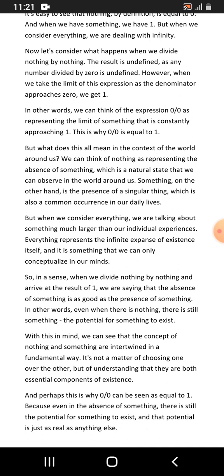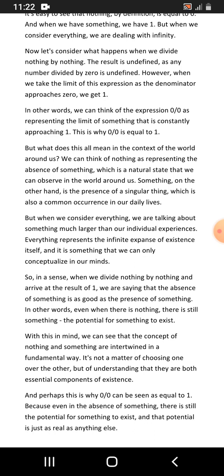So, in a sense, when we divide nothing by nothing and arrive at a result of 1, we are saying that the absence of something is as good as the presence of something. In other words, even when there is nothing, there is still something, the potential of something to exist. With this in mind, we can see the concept of nothing and something as intertwined in a fundamental way.